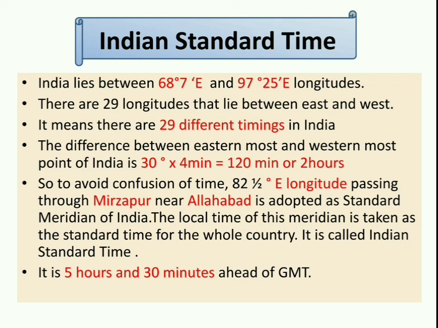If you multiply 82.5 degree by 4 minutes, it will come to 330 minutes. That means 330 minutes divided by 60, that is 5 hours and 30 minutes. So the time in India is 5 hours 30 minutes ahead of GMT. Suppose the time at the Greenwich Meridian is 12 noon, then 12 plus 5:30 means 17:30. That means 5:30 in the evening.